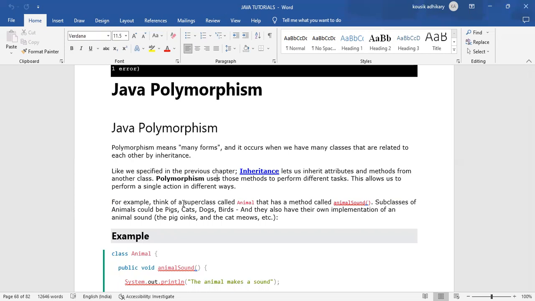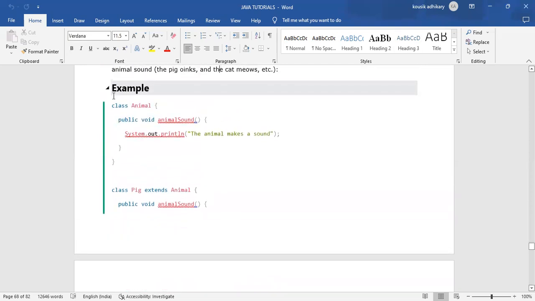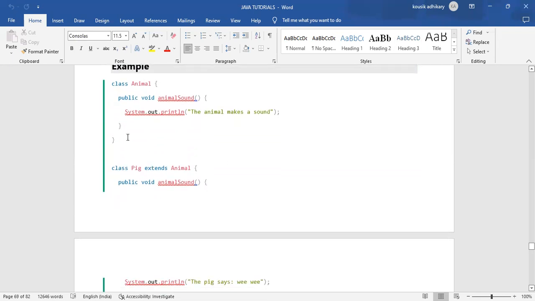In inheritance we are extending in only one class, but in polymorphism we are extending the properties available in the superclass not only in one class, we can extend them in more than one class.